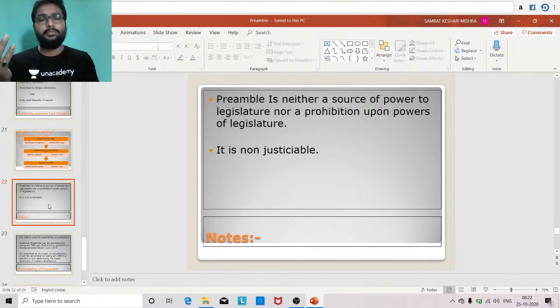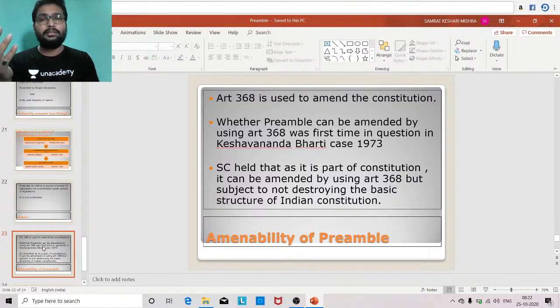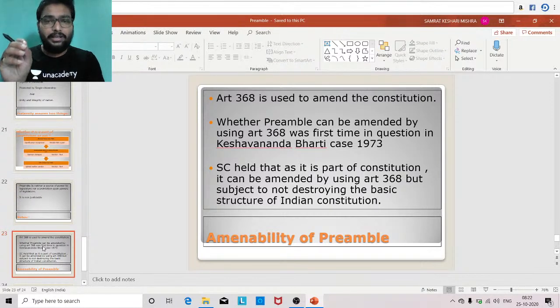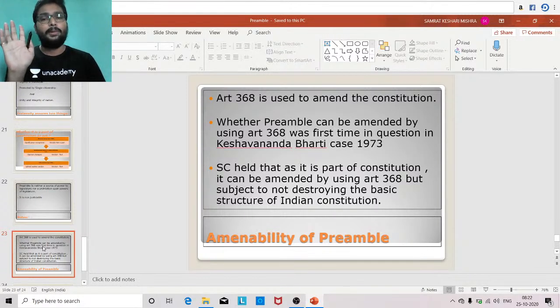Next is whether the preamble is justiciable or not. The preamble is not justiciable. Justiciable means that whenever any philosophy or ideal written in the preamble is violated, you can file a case in the judiciary, the Supreme Court or High Court. But the preamble is not justiciable. It means that if its ideals or philosophy are violated, we do not have the power to file a case in the Supreme Court or High Court. That is the meaning of non-justiciability.